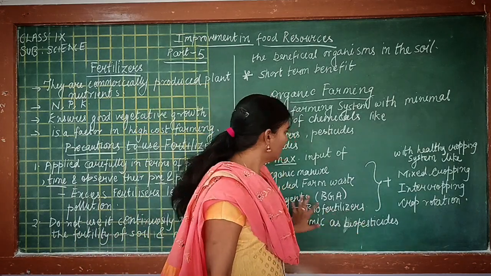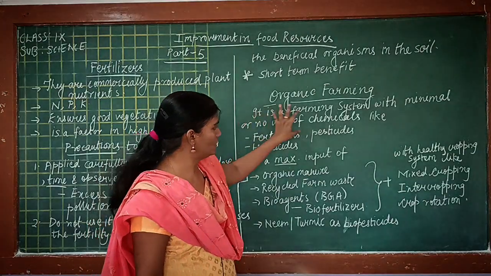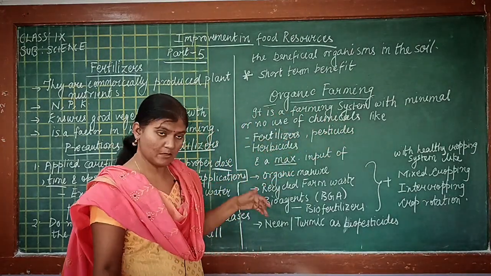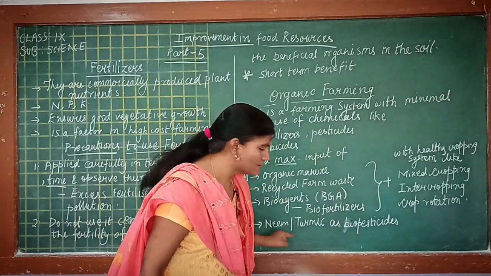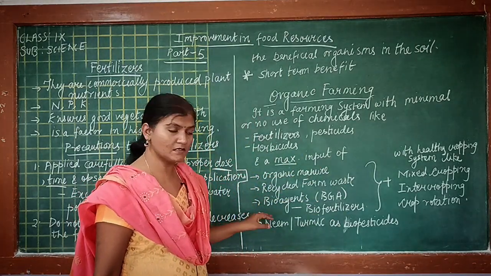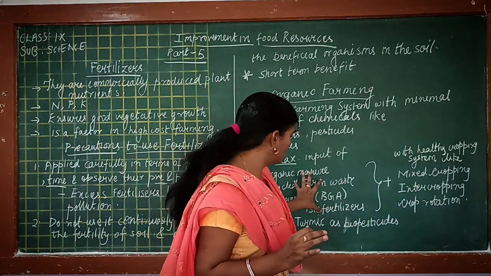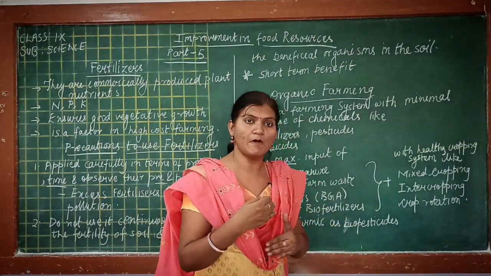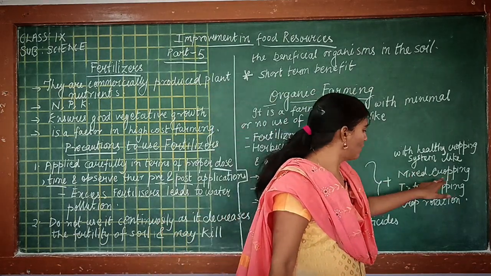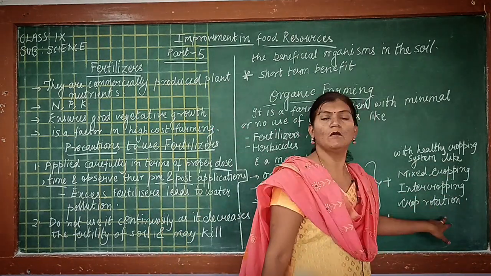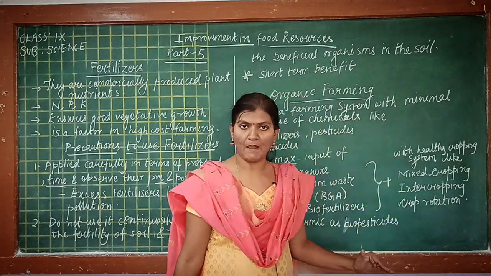Okay, so we are using minimum of some substances in organic farming and maximum use of these practices, and we combine these with some more cropping patterns, that are mixed cropping, intercropping and crop rotation. These farming practices or cropping patterns will